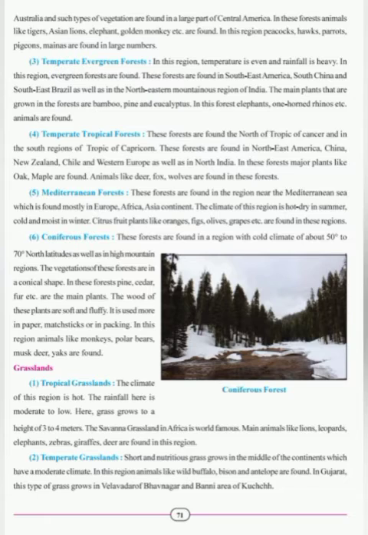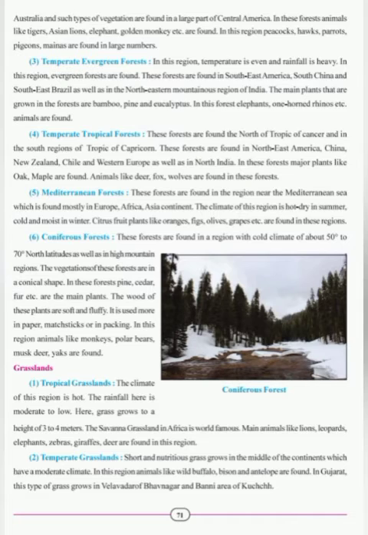animals are found. Students, in this region the climate is temperate and rainfall is heavy throughout the year. So the forests are evergreen throughout the year. These forests are found in Southeast America, South China, Southeast Brazil and the northeastern mountainous region of India. Bamboo, chir, nilgiri, etc. are the main trees here. Elephants and one-horned rhinoceros are found in these forests.